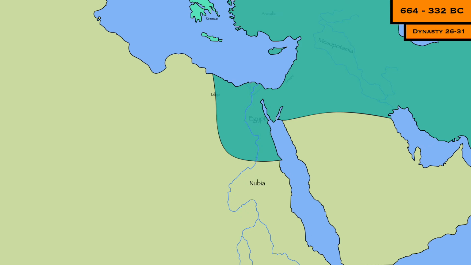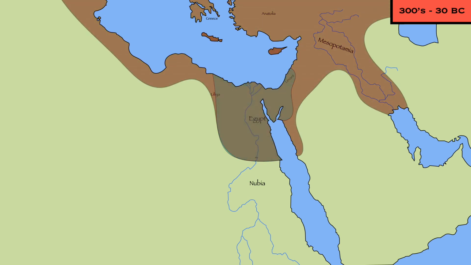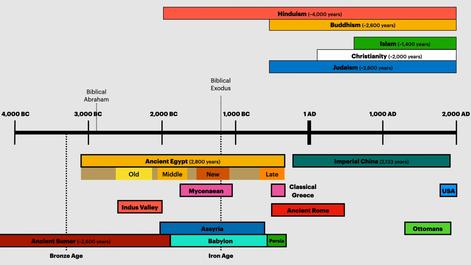After this point, Egypt would belong to the Ptolemaic Empire, a remnant of Alexander's conquest, before becoming a vassal and then conquered by Rome in the 1st century BC. This was around the time that Cleopatra lived. Egypt is not the first civilization, but it is certainly the longest lasting. Lasting almost 3,000 years, the amount of time that lapsed from the civilization's beginning to its end is mind-blowing.